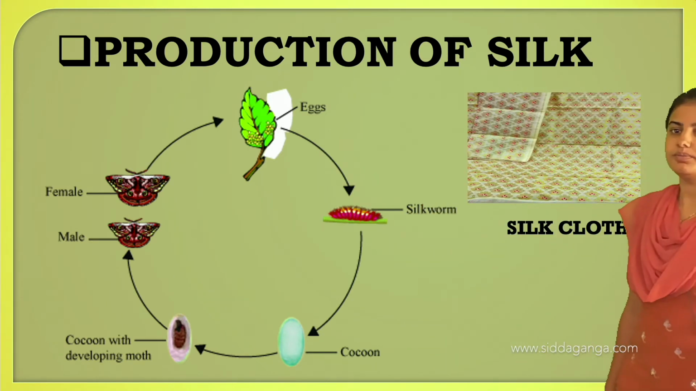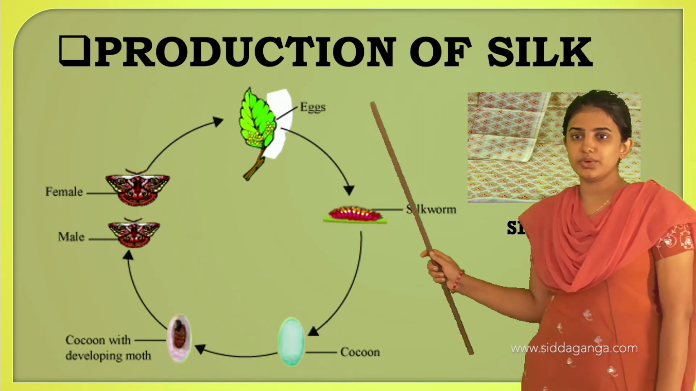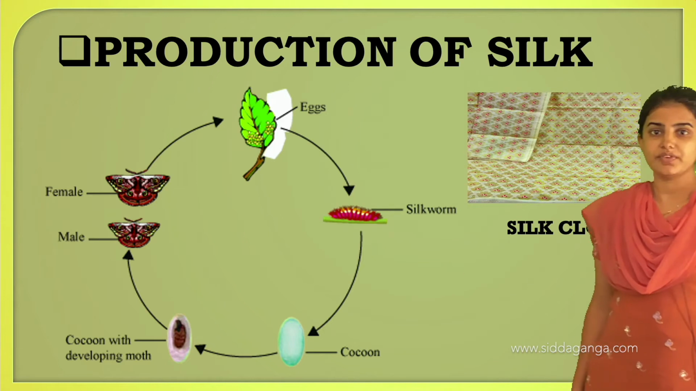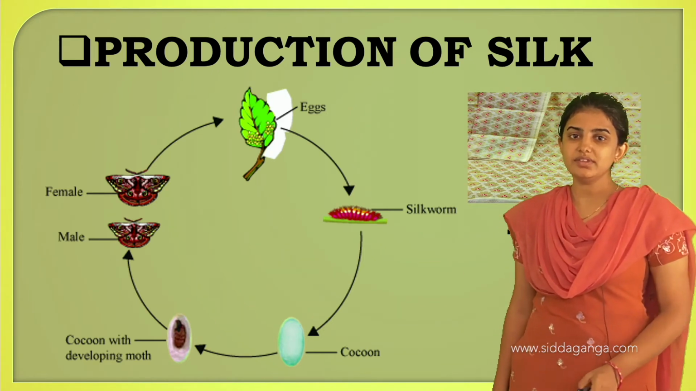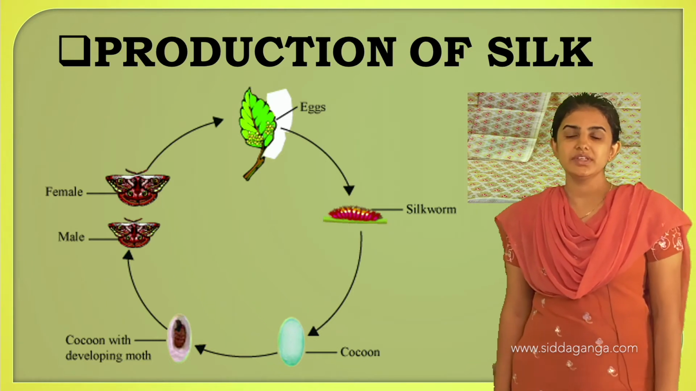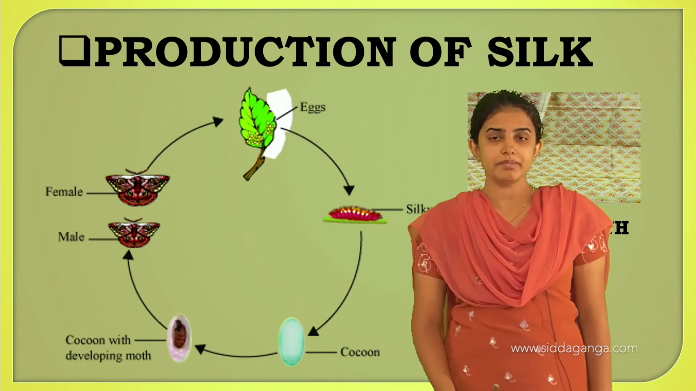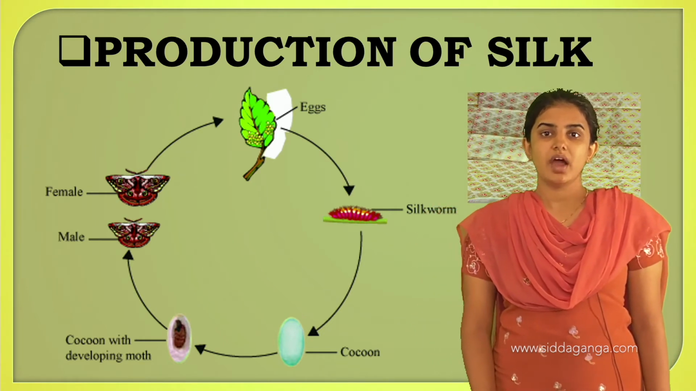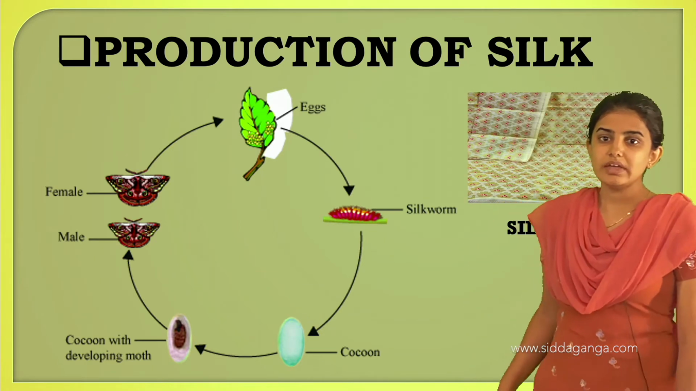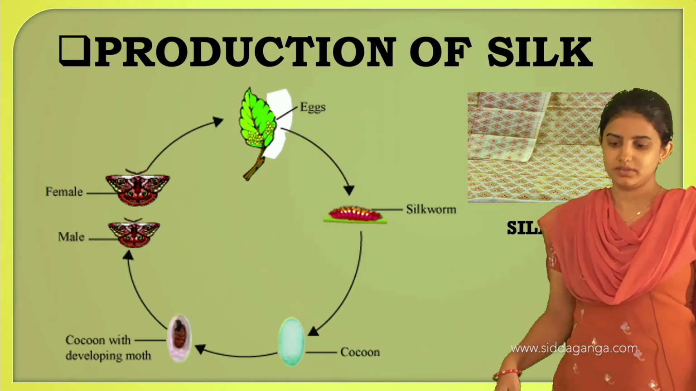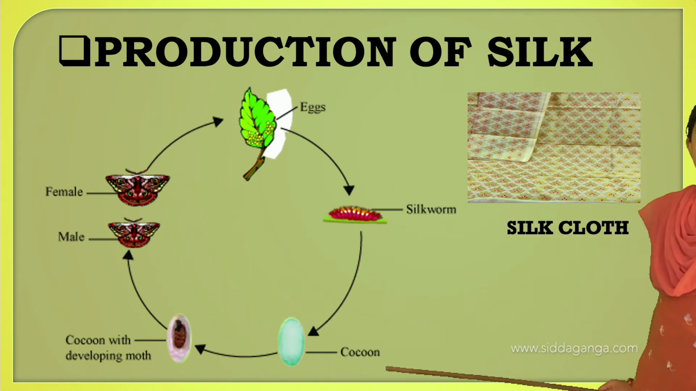See, next we shall move on to the production of the silk. Silk is also an animal fiber. We get silk from animals only, and that one we call a silkworm. Usually the silkworm lays eggs on the mulberry plant, the name of a plant, that one is mulberry. After laying the eggs on the mulberry leaf, the eggs will hatch, and later it will form the silkworm, and the next process is cocoon.